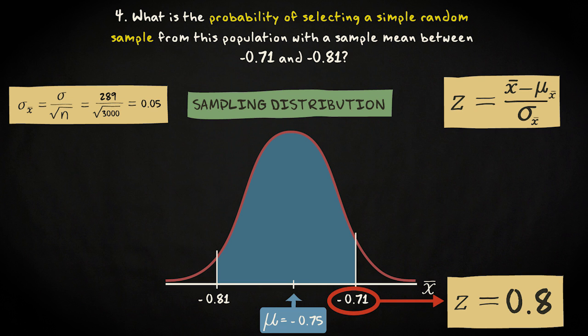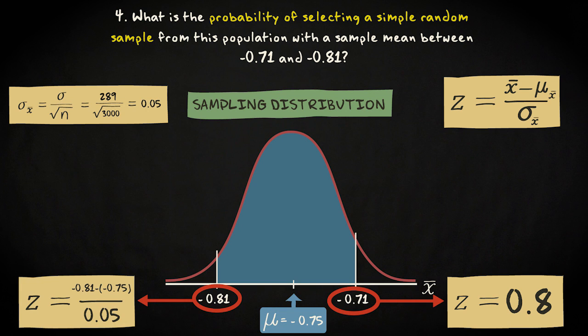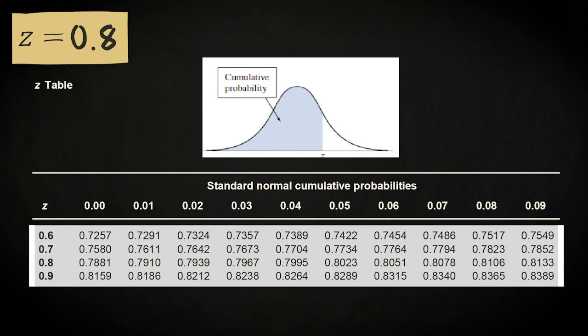We also do that with the score of minus 0.81. So we subtract minus 0.75 from minus 0.81 and divide it by 0.05. That makes minus 1.2. So the original score of minus 0.81 corresponds to a z-score of minus 1.2. We thus have to find the probability of finding a value between a z-value of minus 1.2 and a z-score of 0.8.